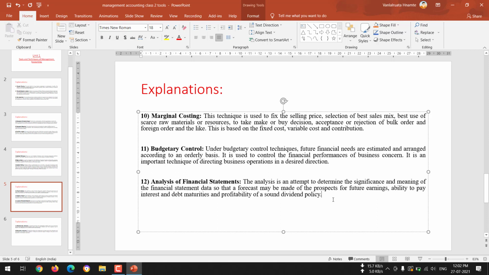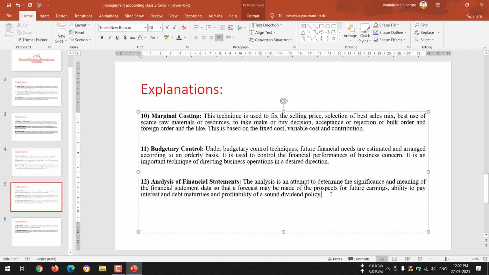So this kind of analysis of financial statements helps the organization make decisions regarding the earnings of a company, whether they are earning profits or loss, and whether they are able to pay interest if they have borrowed money from outsiders, from the banks.